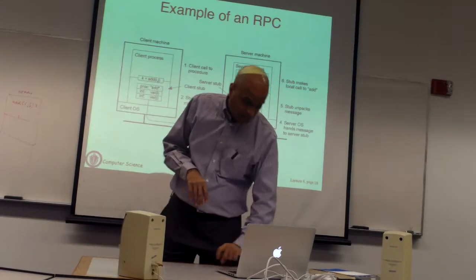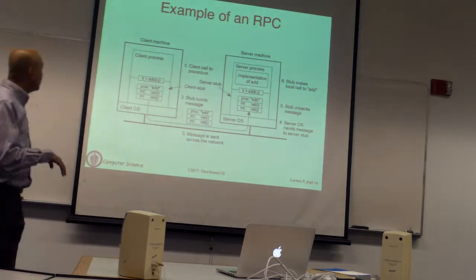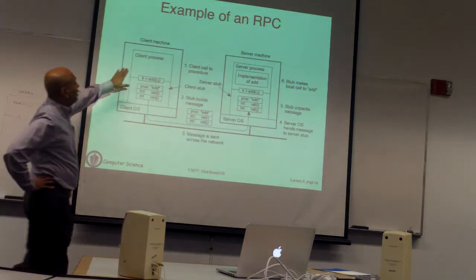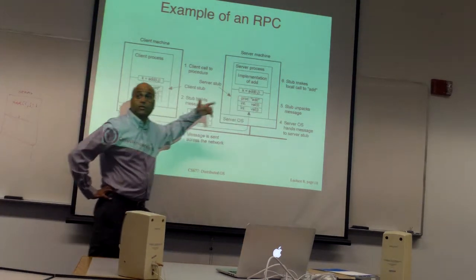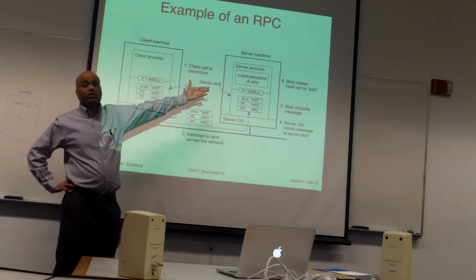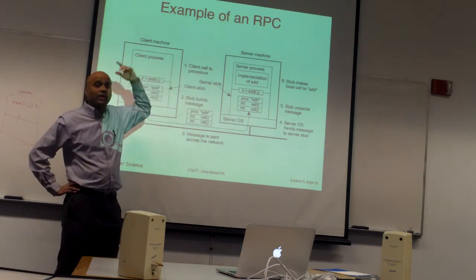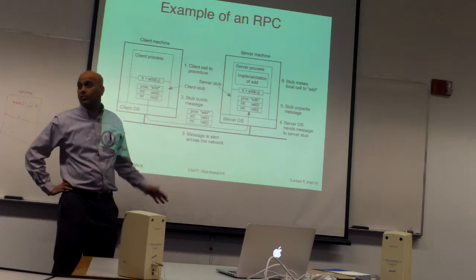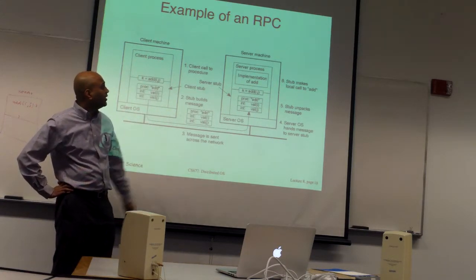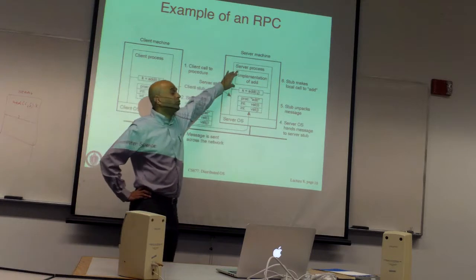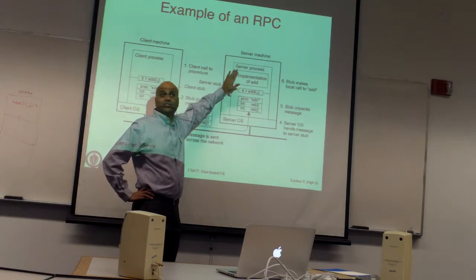Okay, so I think I have pictures somewhere. So here's the same picture that I drew here. Here's your client machine, server machine. The server is only providing an add service. You can call add, provide 2 arguments. It will sum the 2 arguments and send back a reply. Could be any service, but here you have the add service. So you write code to implement the add function here. It sits in the server.